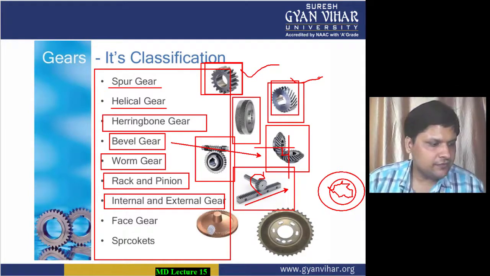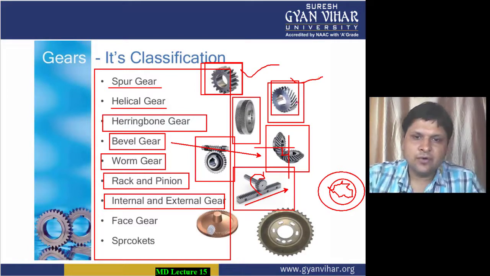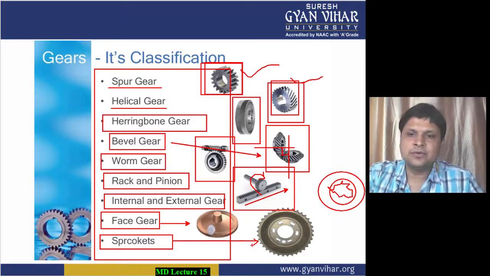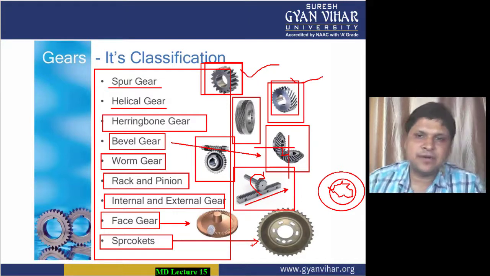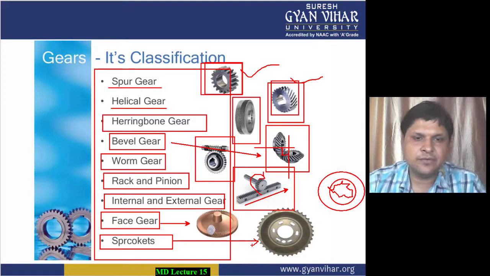Then comes the face gear. Students, what is a face gear? These are the face gears. I will elaborate on this when I discuss each and every gear. Then there are sprockets. This is the case of sprockets which you see in your cycles also. So these are the classification of different types of gears. We will elaborate on each and every one, one by one.